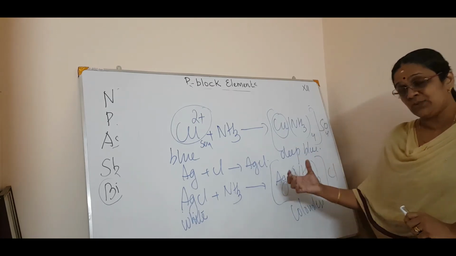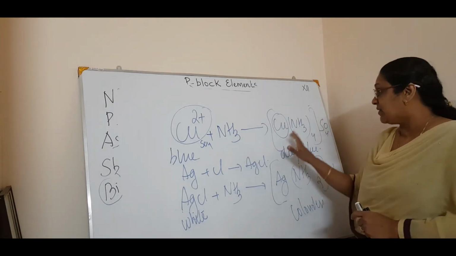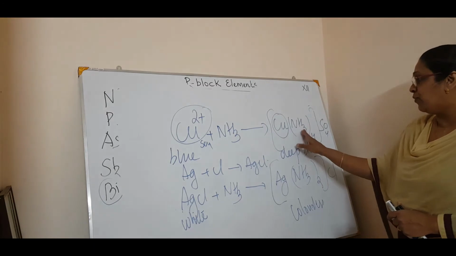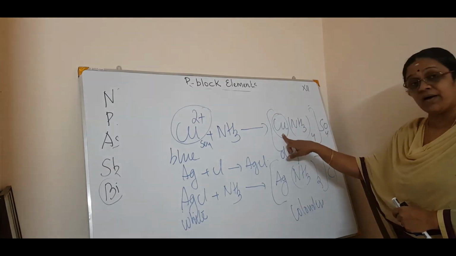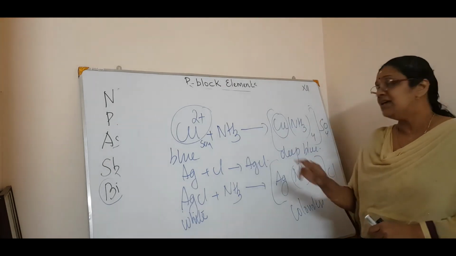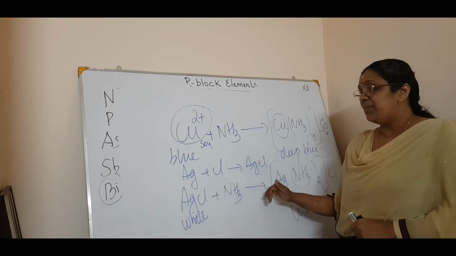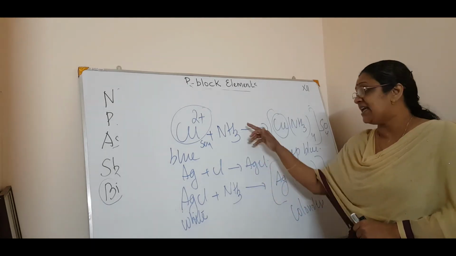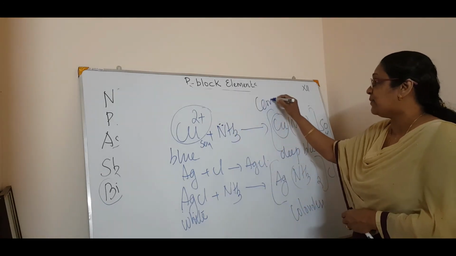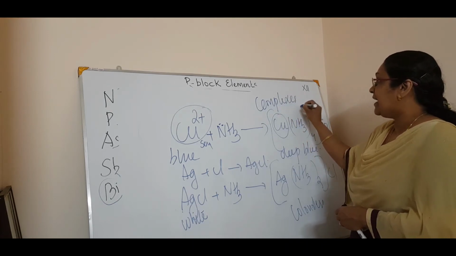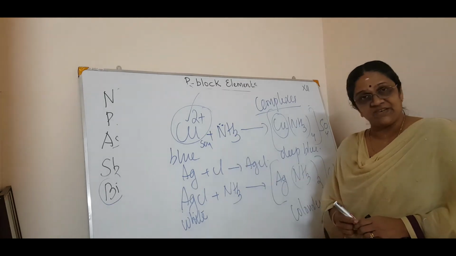Thus we can identify the ions present. These are called complexes. Actually, if you name this complex, it is tetraamminecopper(II) sulfate. That's why naming takes place. So these are the important reactions. Being a Lewis base, ammonia can donate electrons and form complexes. That is the value point. It can form complexes and it is used in the identification of ions like copper, silver, etc.